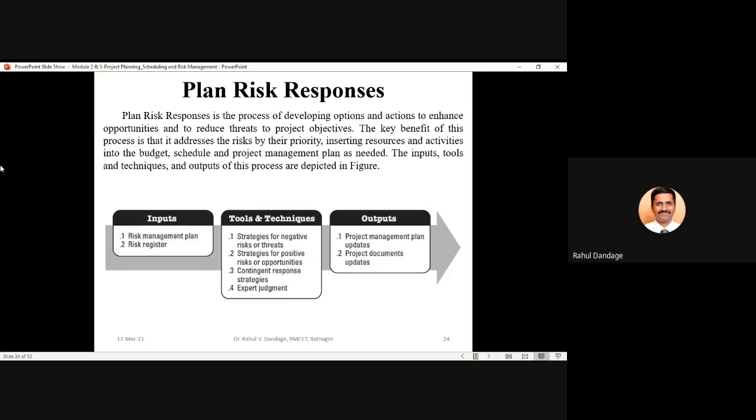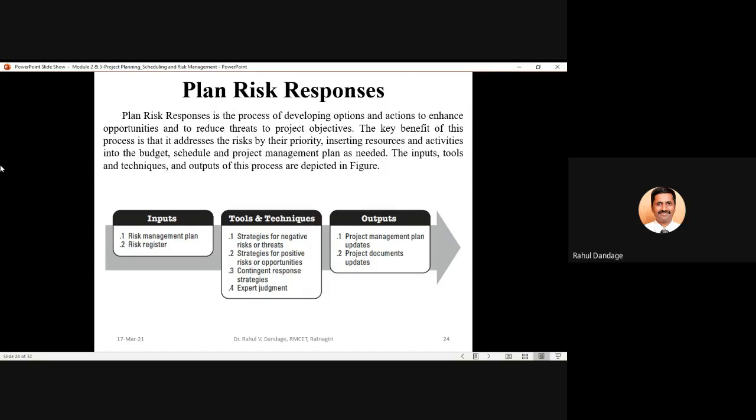So the negative risks should be minimized, and the positive risks should be enhanced. The key benefit of this process is that it addresses the risks by their priority, inserting resources and activities into the budget, schedule and project management plan as needed. The inputs, tools, techniques and outputs of the process are as shown in the figure.